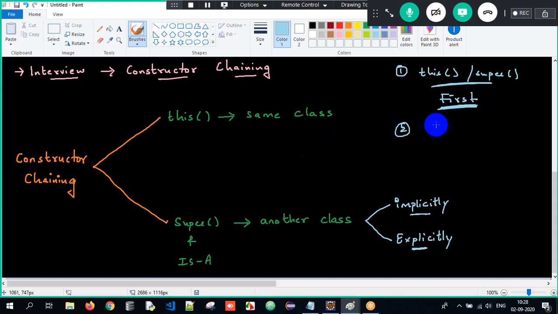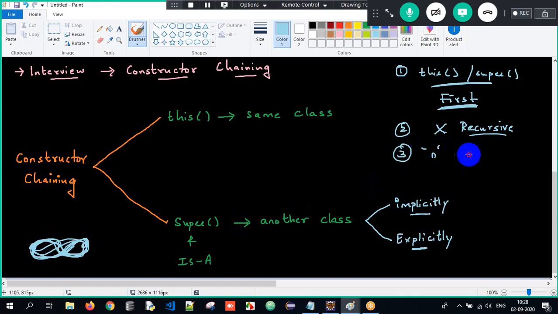And second, recursive chaining is not possible. What is recursive chaining, sir? One constructor calls another, which calls another, and so on, infinite times. This is not possible. And third, if there are n constructors, we can have only n minus 1 calling statements. If there are 1000 constructors, we can have 999 calling statements at the maximum, in order to avoid recursive chaining. This is all about constructor chaining.